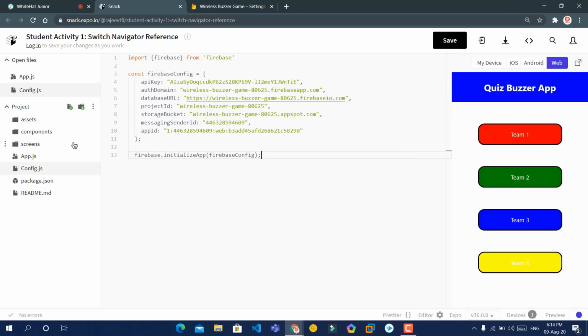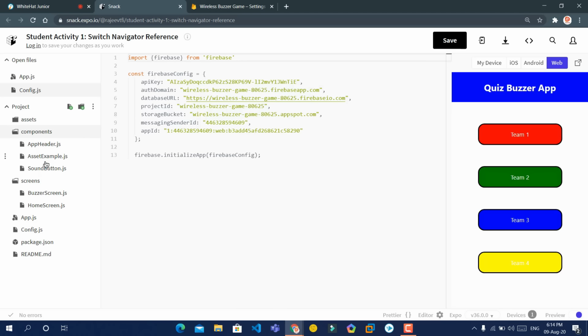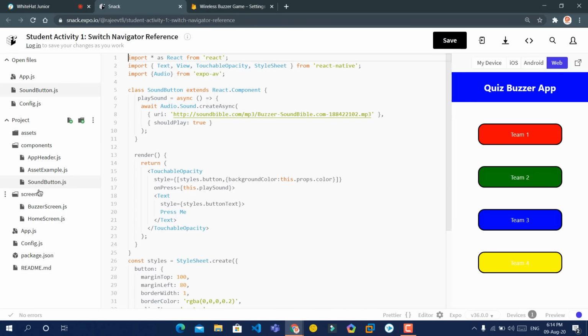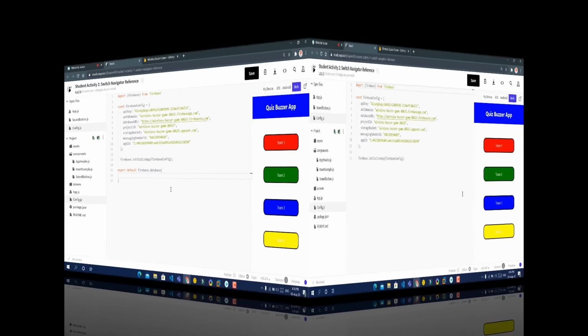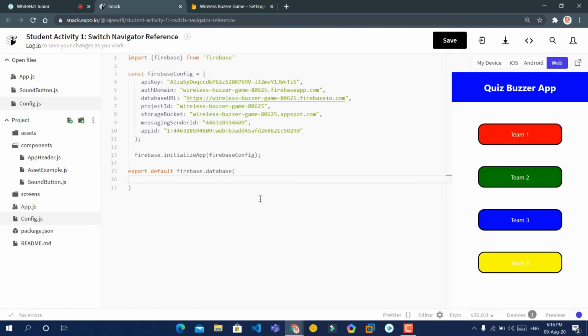Right. So let's import the Firebase database as db from the config.js file inside soundbutton.js. But before that, you have to do one important thing in config.js. Okay. Go to config.js. Right. Now let's go to our soundbutton.js.